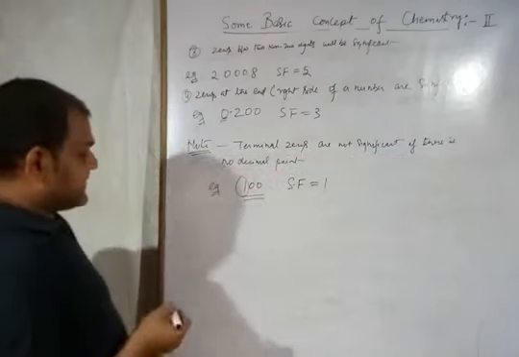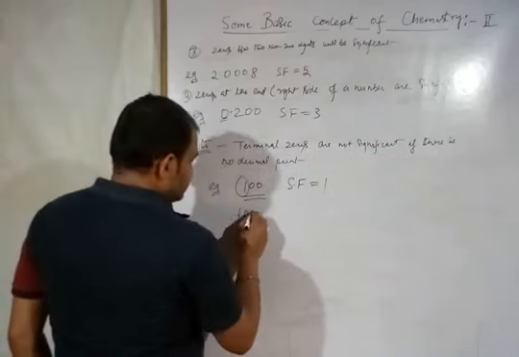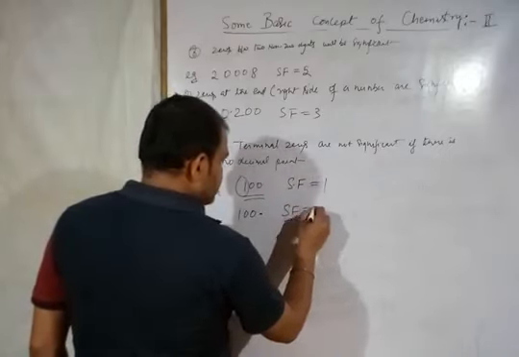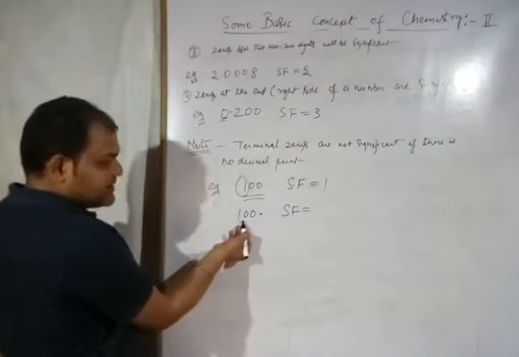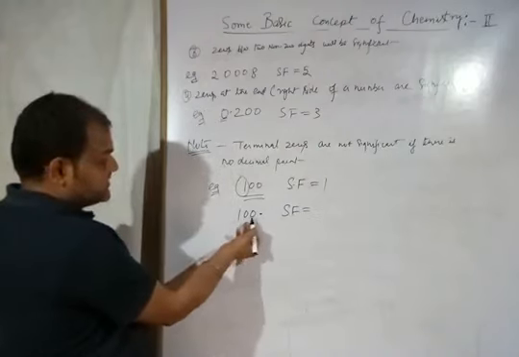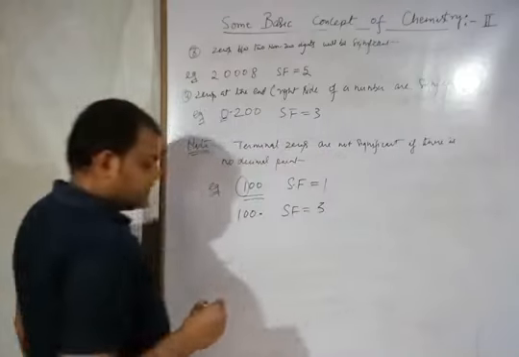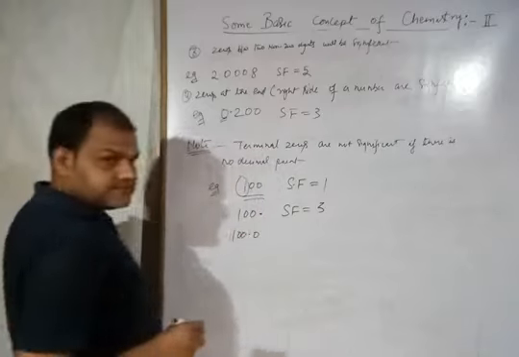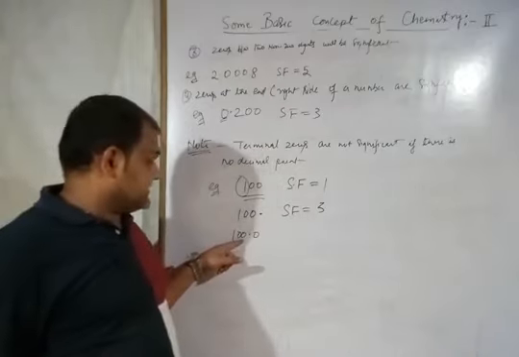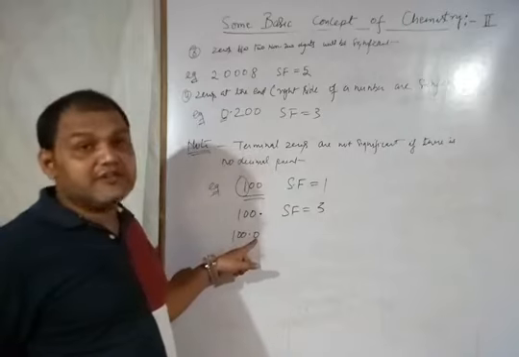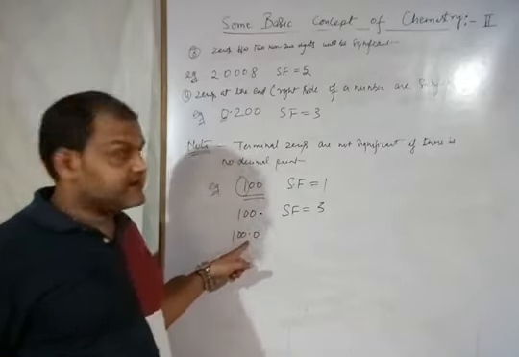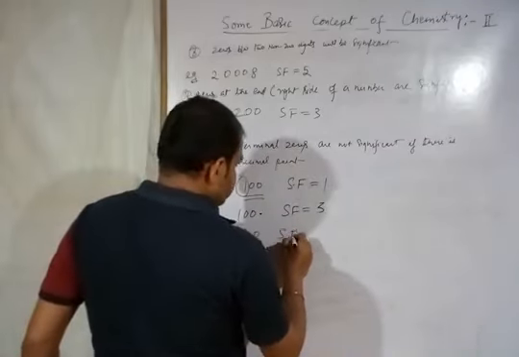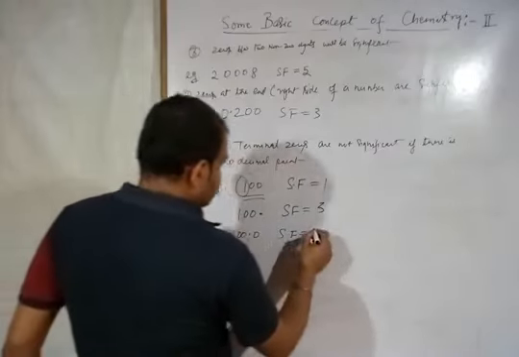Alright. I am taking one more example. Suppose here it is written 100 decimal, 100 point. Then the significant figures become these. Now this 0 becomes significant along with the 1. So 1, 2, 3. SF becomes 3. Alright. Suppose now I am writing 100 decimal 0. So you know these zeros will be significant and this 0 will also be significant because it is after the decimal. Rule number 4. Okay. So SF becomes 1, 2, 3 and 4.